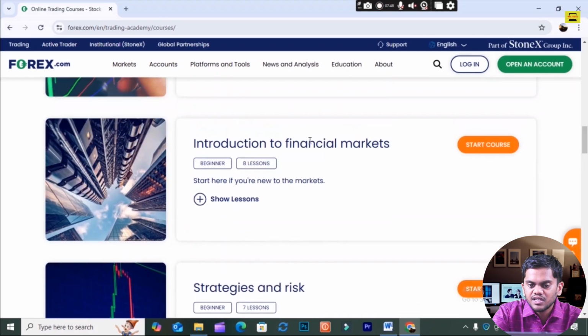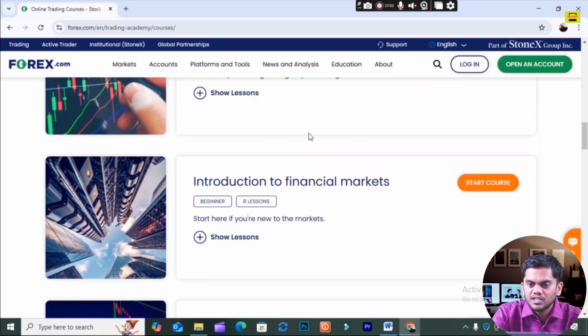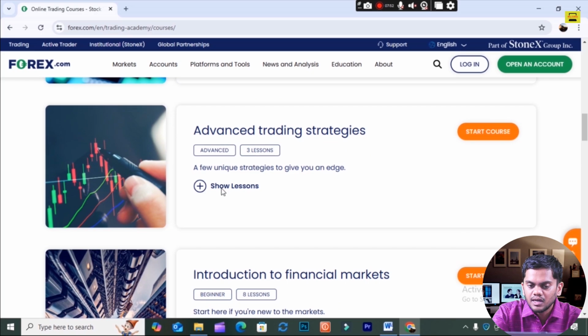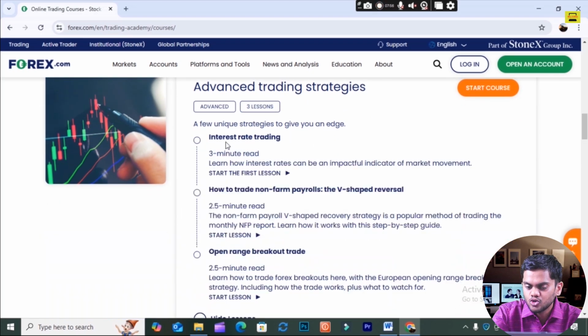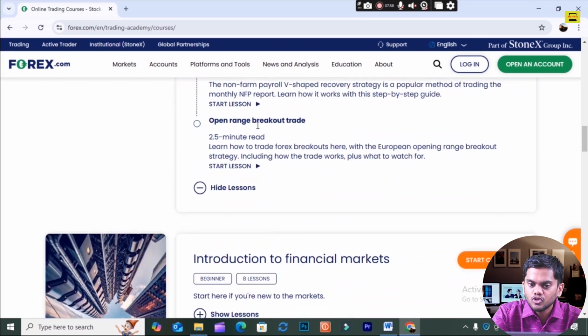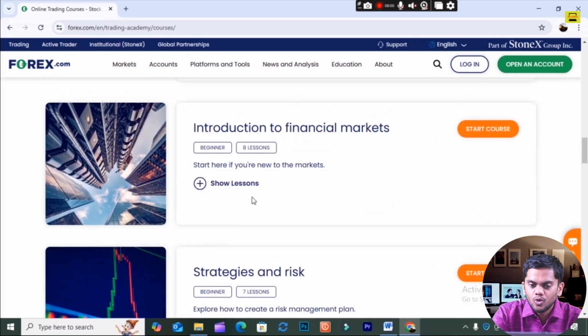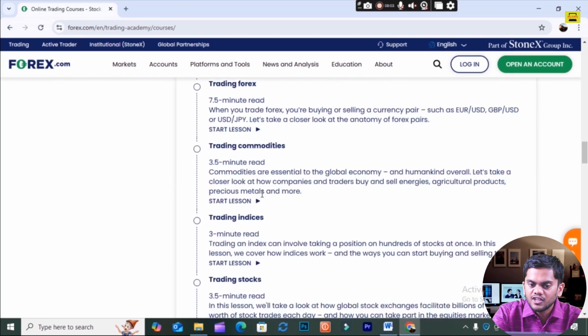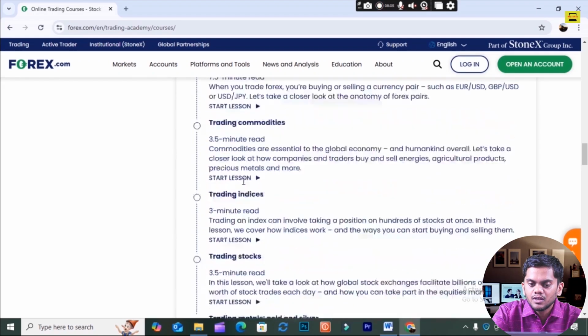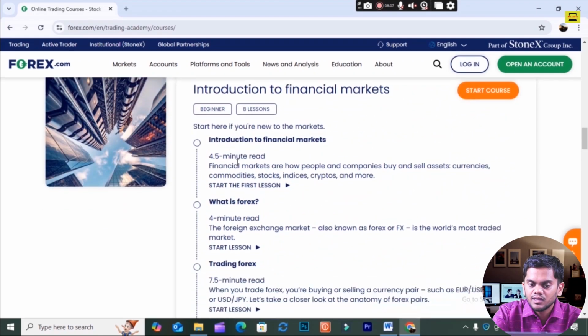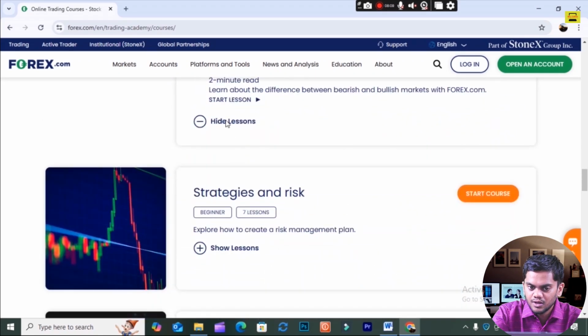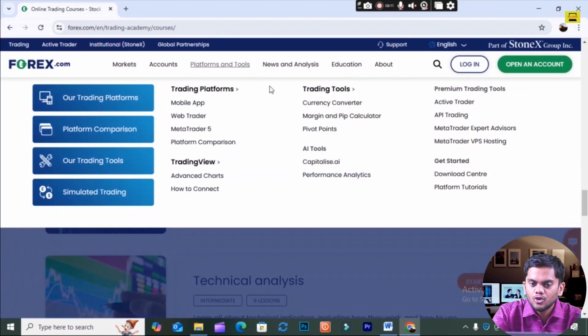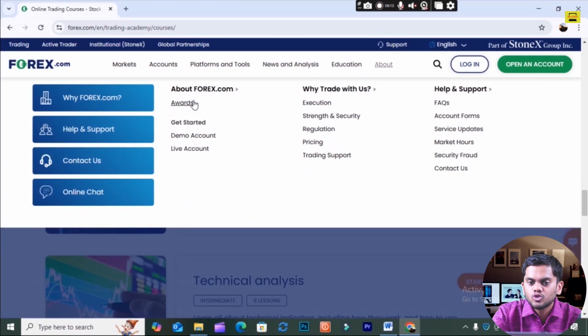Then advanced trading strategies are also there, what kind of strategy you should use in the financial markets. These are also lessons. You can buy the various courses from them. Okay, then introduction to financial markets. You see here, introduction to financial markets. These lessons are also shown over here. This is beginner to advanced. Okay, not only for beginners, but it goes into advanced also.